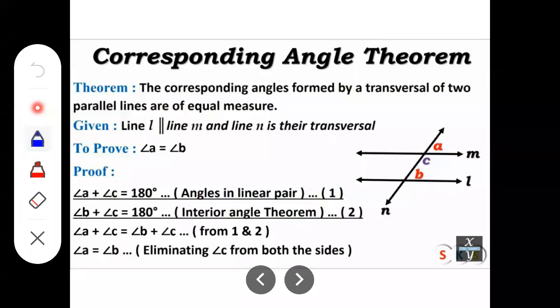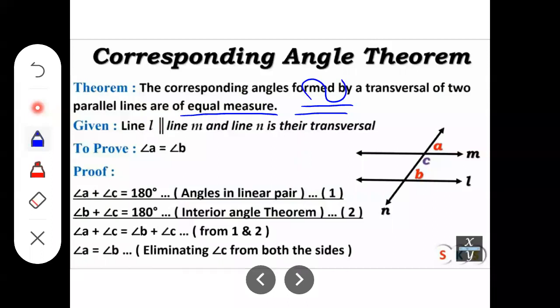Now see the statement. The corresponding angles formed by a transversal of 2 parallel lines are of equal measure. Are of equal measure means we just have seen that corresponding angles are congruent to each other. That means of equal measure. Now let's prove this. The property we have to prove here.